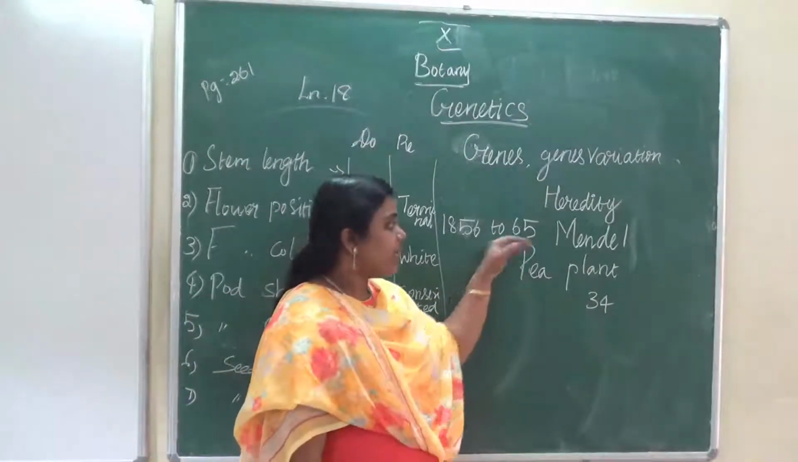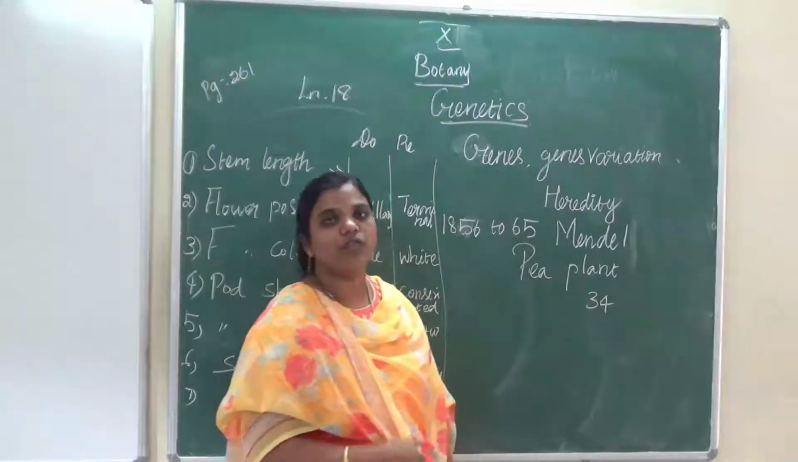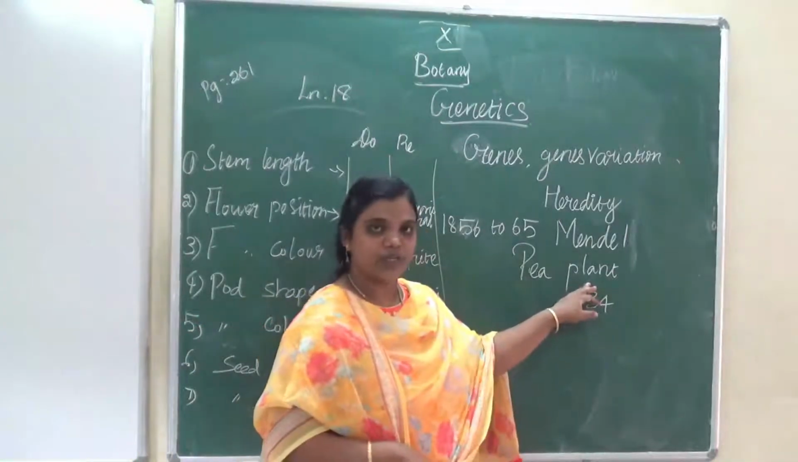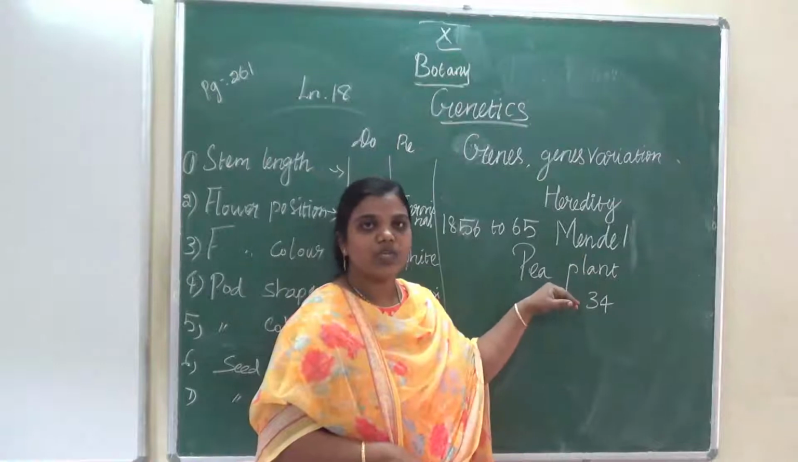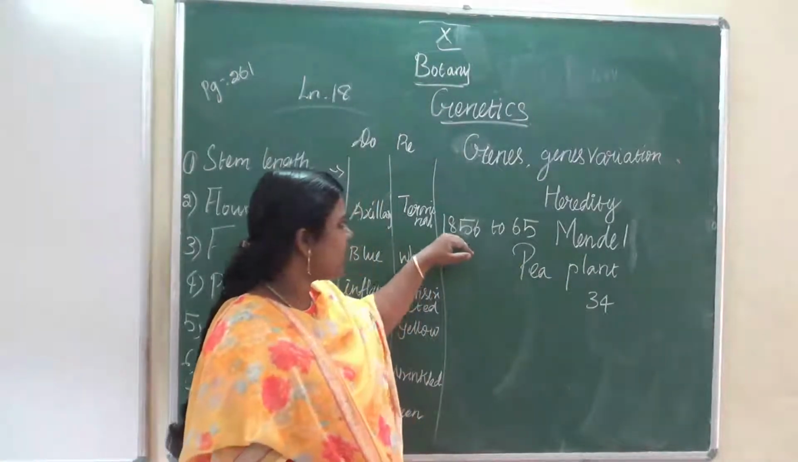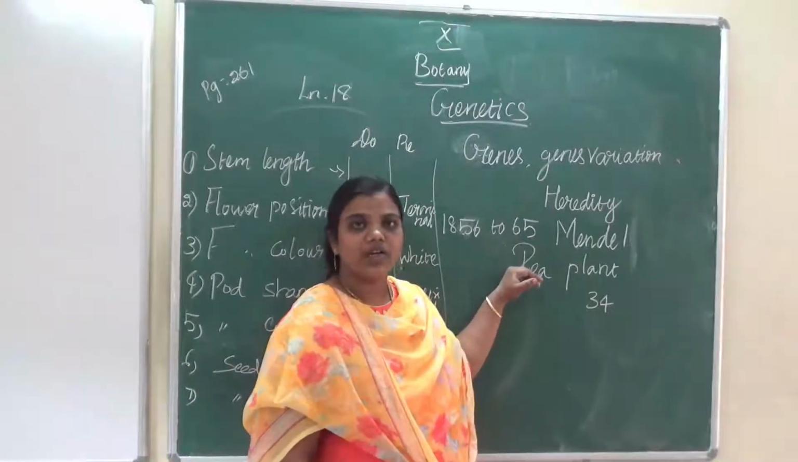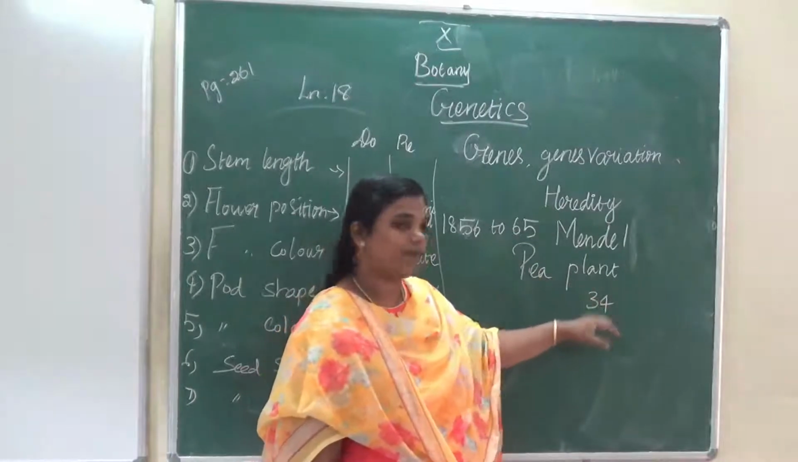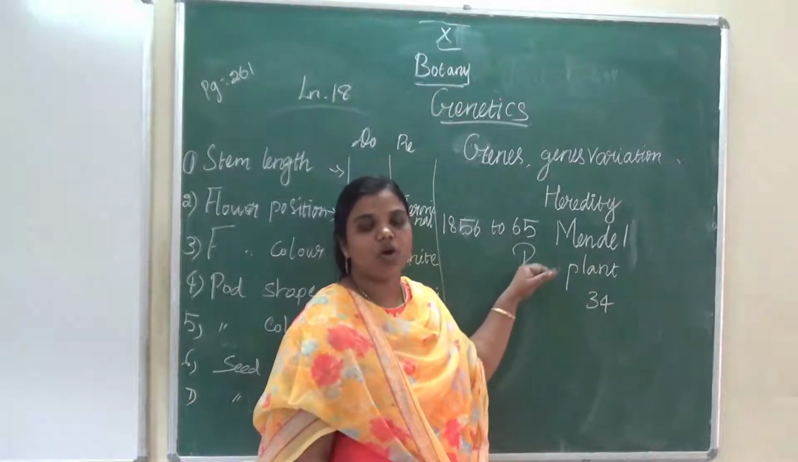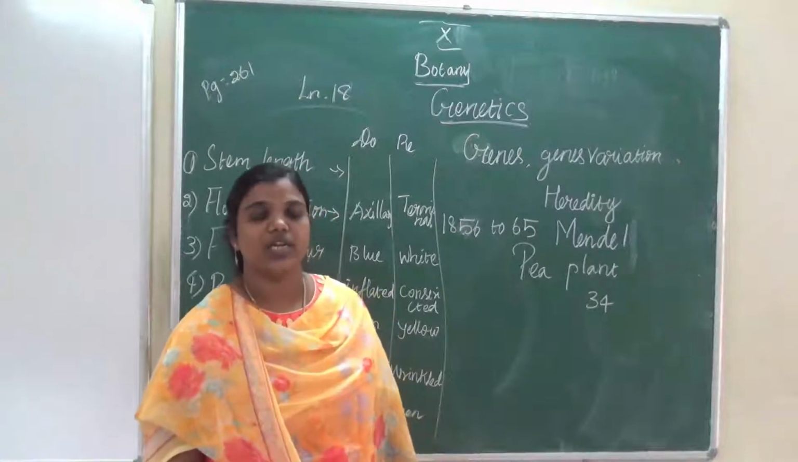And then Mendel, he is the father of genetics. He studied the genetics of plants, and he conducted experiments in nearly 1856 to 65, 9 years. He studied 34 different characters of the pea plant. How many? 34. And 10,000 pea plants he studied in 9 years.